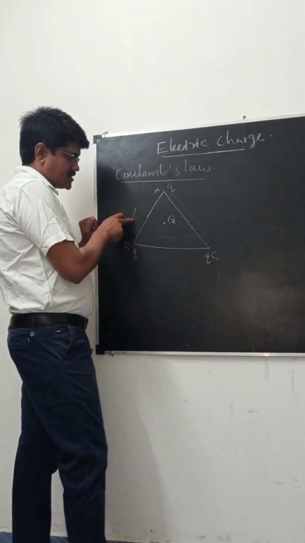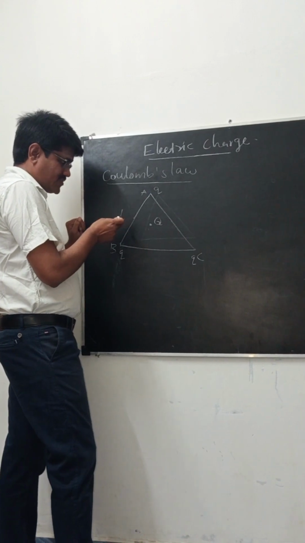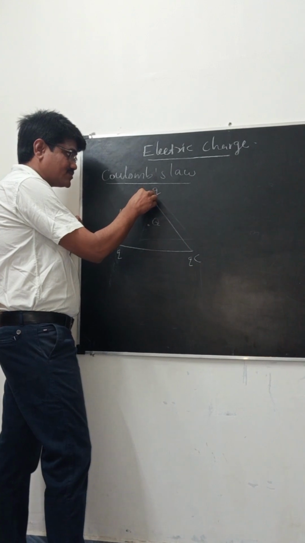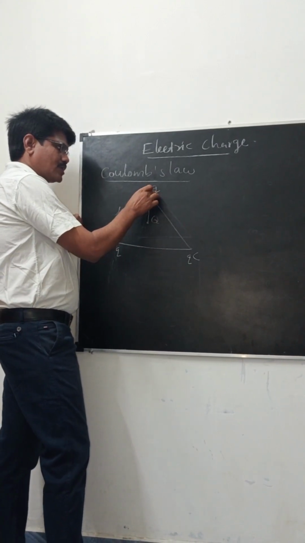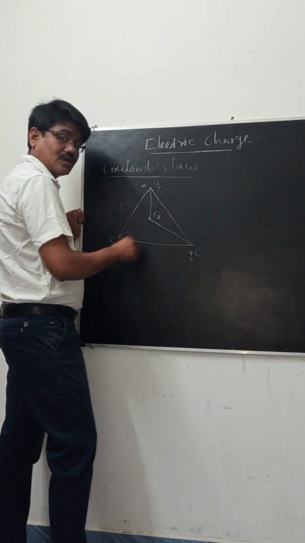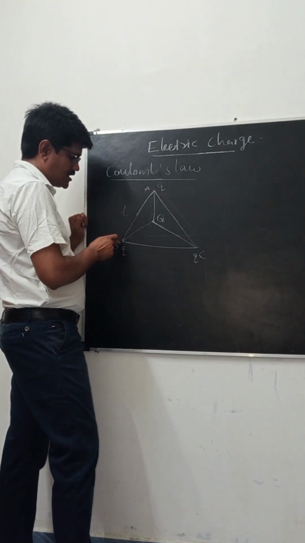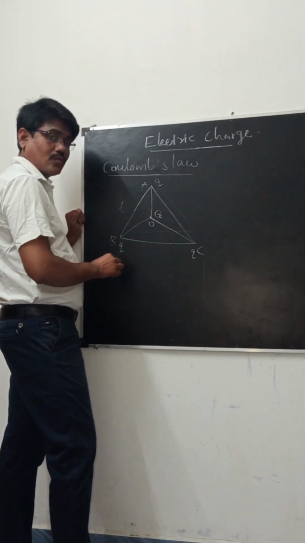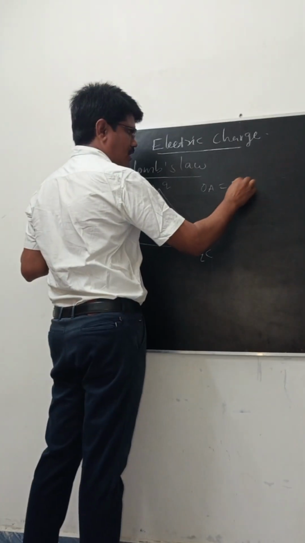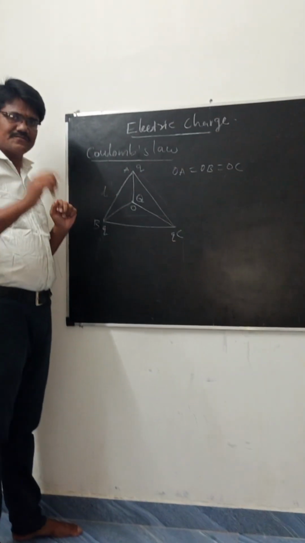Okay. Now we consider the equilateral triangle, the side is L. First we are going to calculate the distance between Q and q. The distances are equal: considering the center O, the distance OA equals OB equals OC. Now we calculate this distance first.